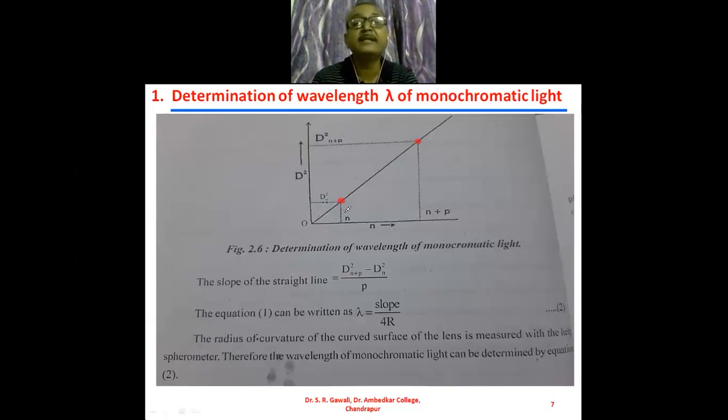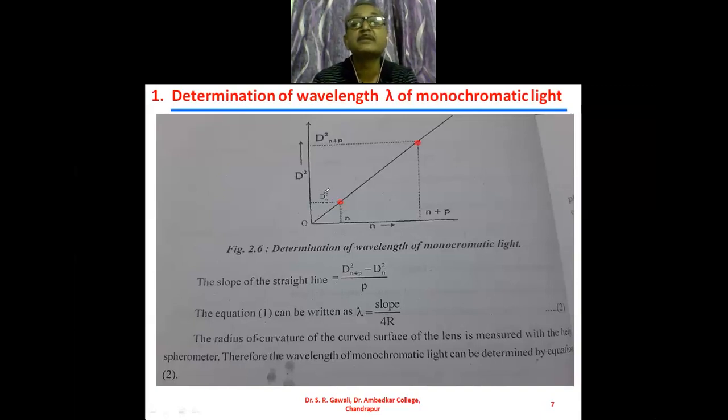So here we get n, and here we get n plus p. Here p will be the tail. Then we obtain the perpendicular from these 2 points on the d square axis. So we get d(n plus p) square and d(n) square.